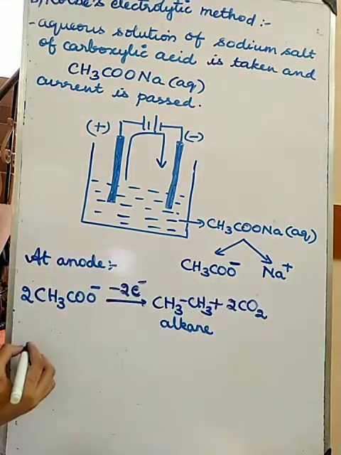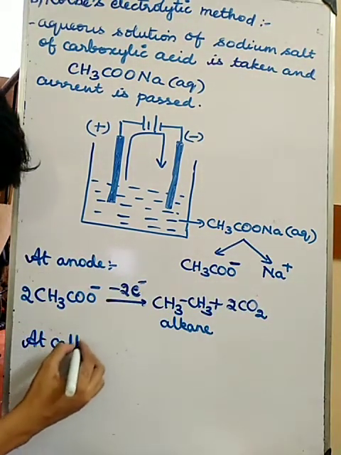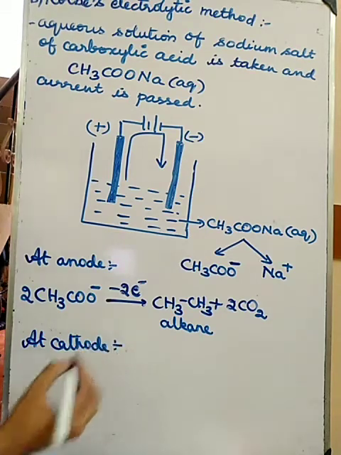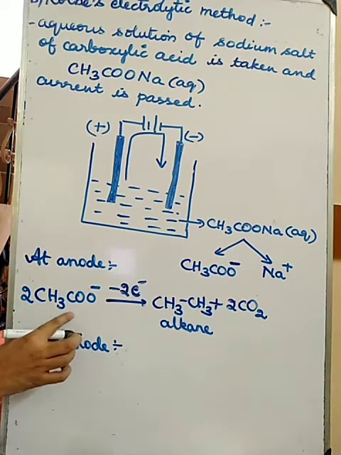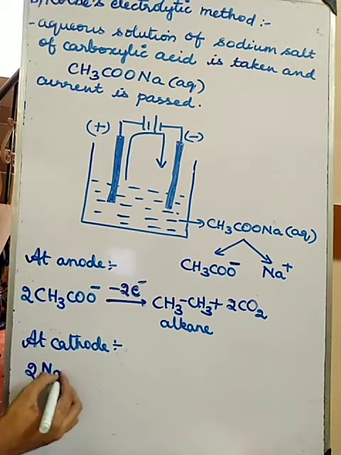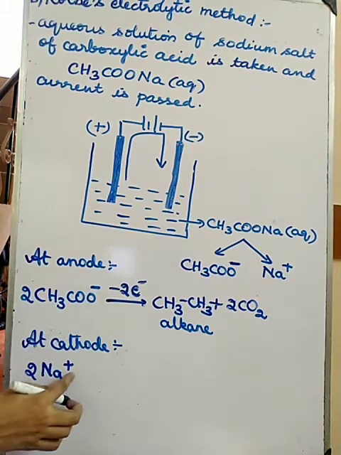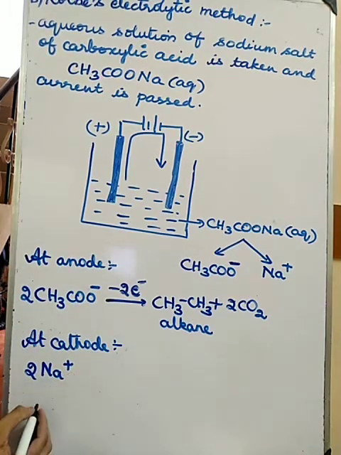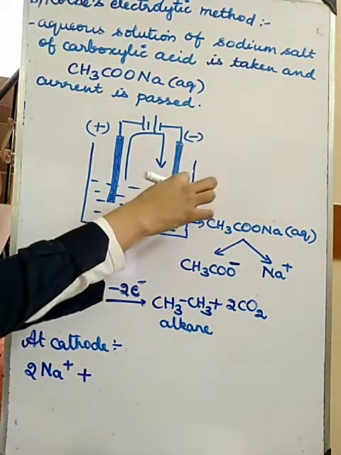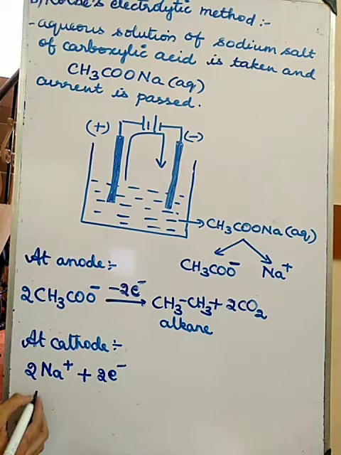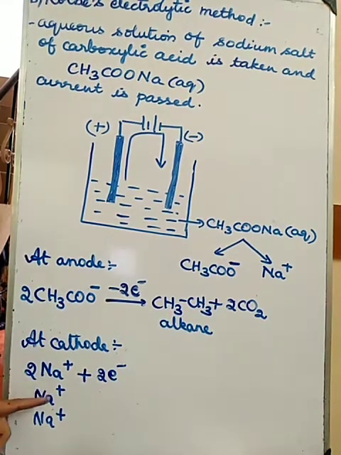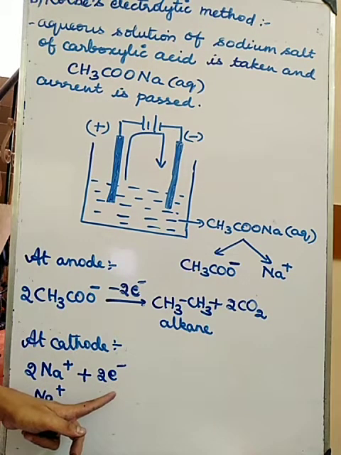Now what is happening at the cathode? Sodium, Na plus. Here we are taking 2 ions, so I will have 2 Na plus, since 2 minus charge means I will have 2 Na plus. How many electrons are present in this cathode now? 2 electrons are present. So 2 Na plus, Na plus and Na plus. This Na plus will get 1 electron and this Na plus will get another electron.